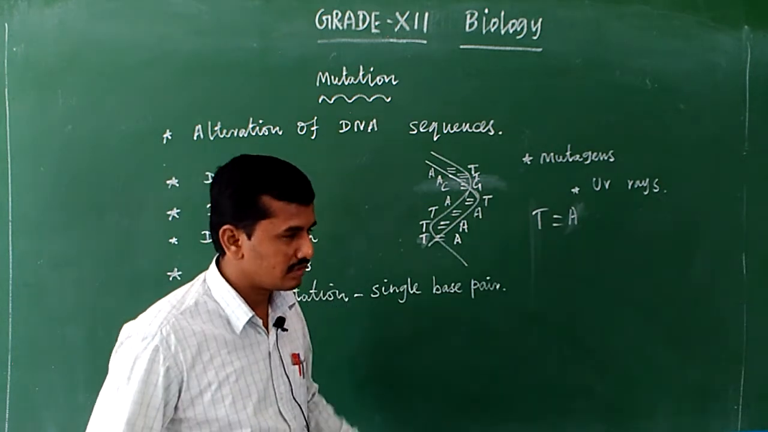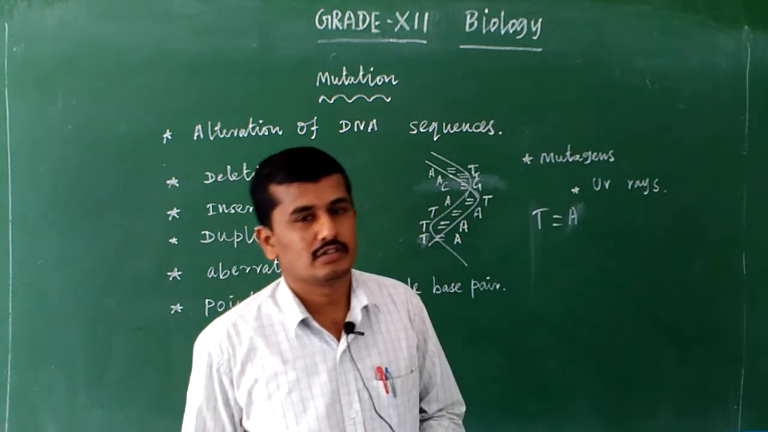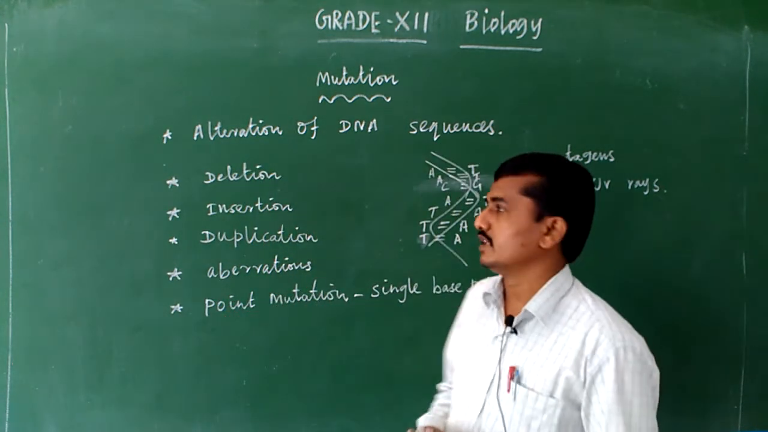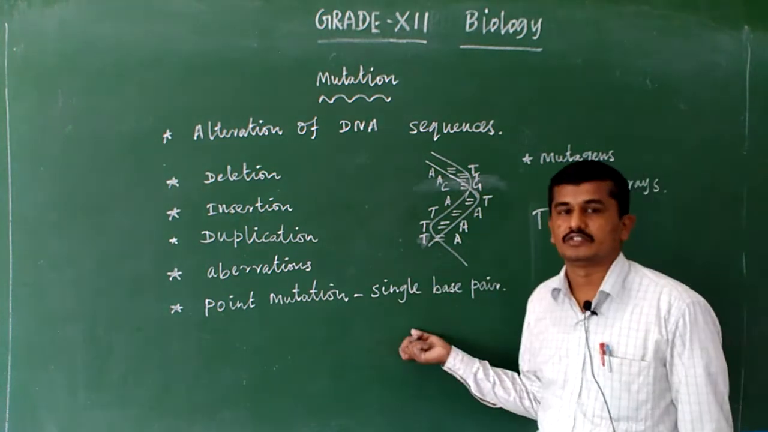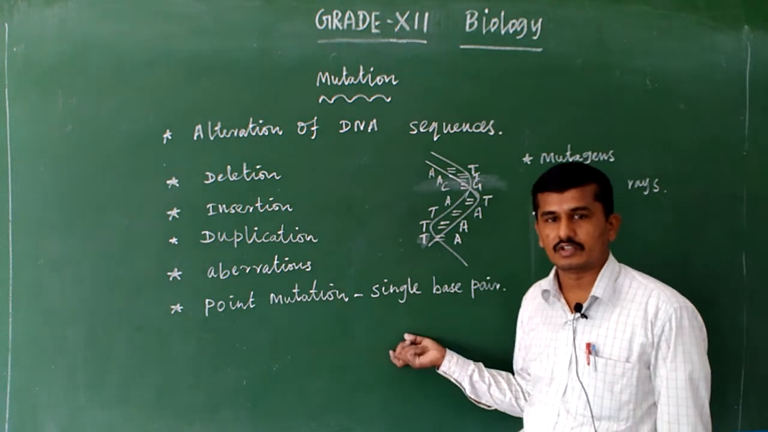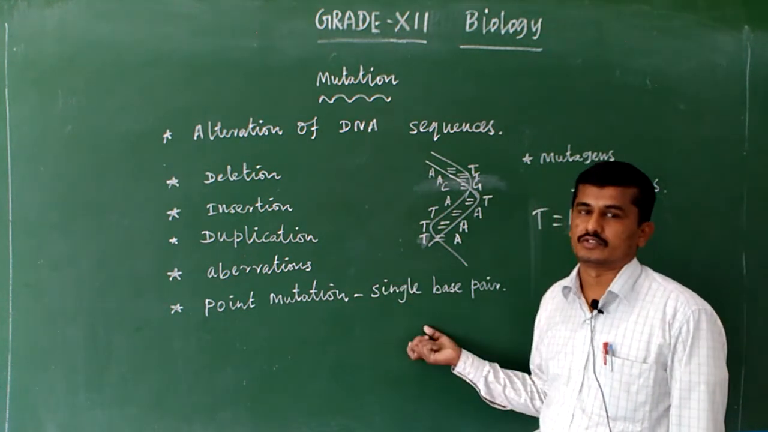So mutation means sudden changes in the gene, sudden changes in the DNA, sudden changes in the chromosome. Due to this sudden change, various characters are modified. Due to this, variations are caused. Chromosomal disorders, chromosomal anomalies and aberrations are also caused.